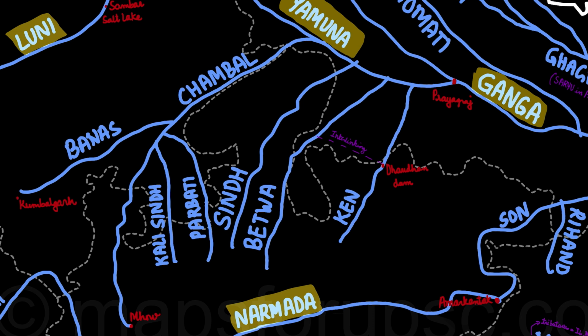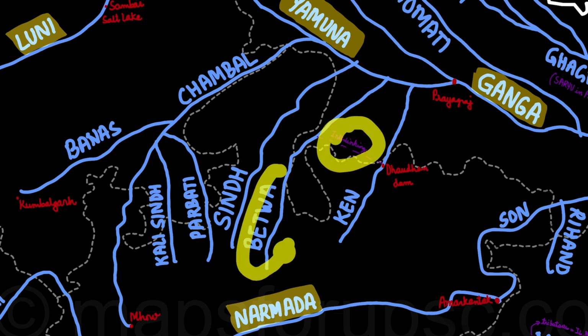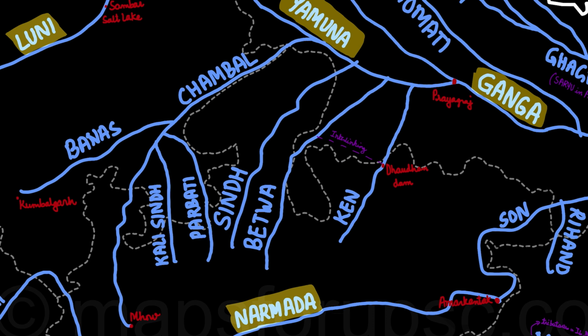So Betwa river basically passes through the Bundelkhand region of Uttar Pradesh and then merges with Yamuna. Similarly, the Ken also. In between the Ken and Betwa, there lies the Panna Biosphere Reserve, and there have been projects in order to interlink the Ken and Betwa. The Ken and Betwa River Linking Project. One of the major dams located over here is the Dhaudhan Dam on the Ken River. So there have been attempts to shift the water level, or lift the river water and transfer it from Ken to Betwa.